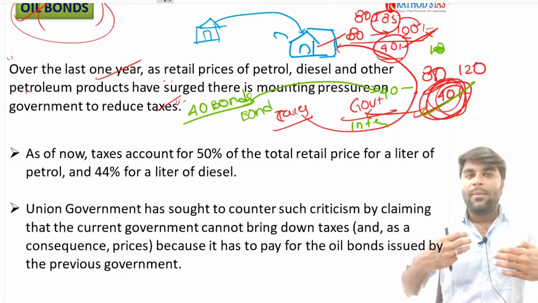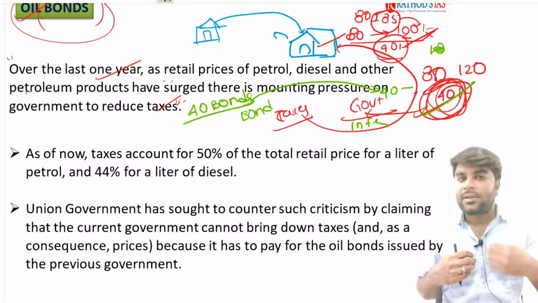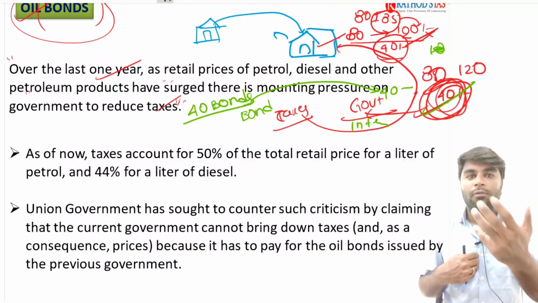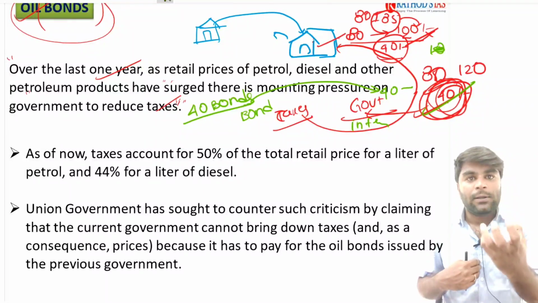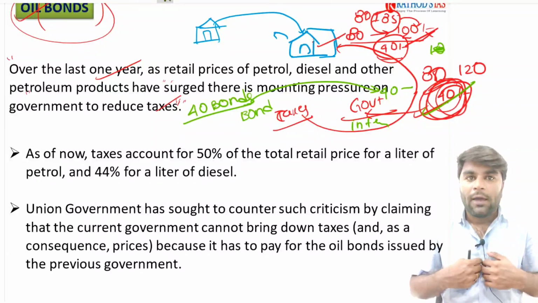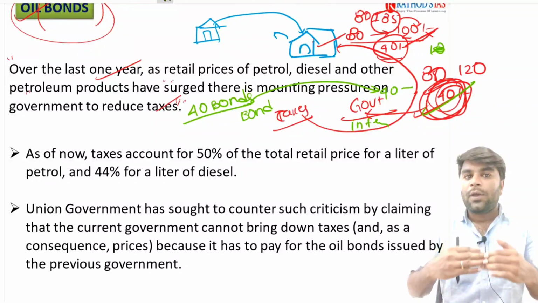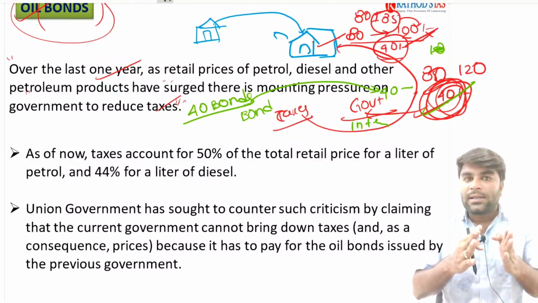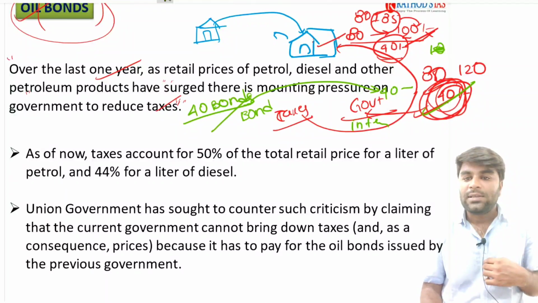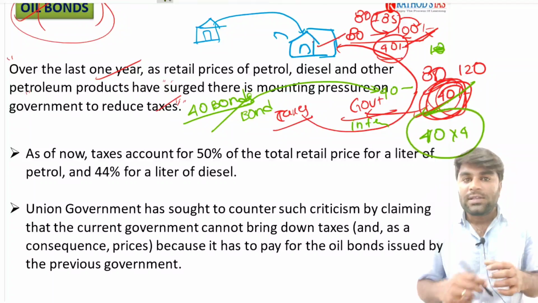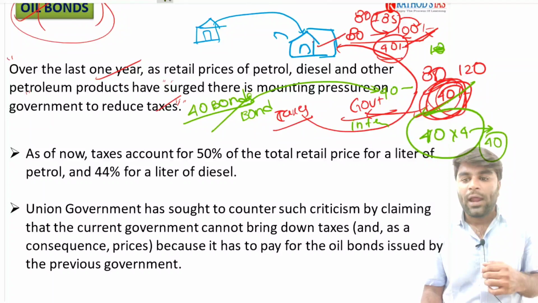And try to understand, imagine myself as a government and you imagine yourself as an oil corporation. Now I need to give you 40 rupees. Now instead of giving that 40 rupees directly to you, what I have done is I have given you 40 rupees worth of a government bond, right? Now what is going to happen? This government bond is designed in such a way that the 40 rupees is given to you in 4 installments, 10 into 4. At the end of the 4th year, you are going to get all the 40 rupees, and meanwhile you are going to get some interest payments from the government.